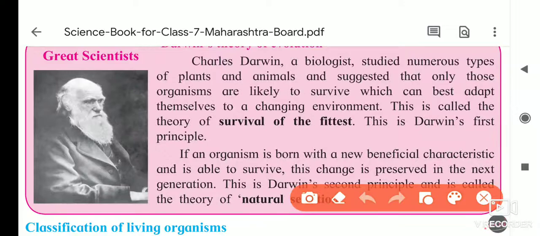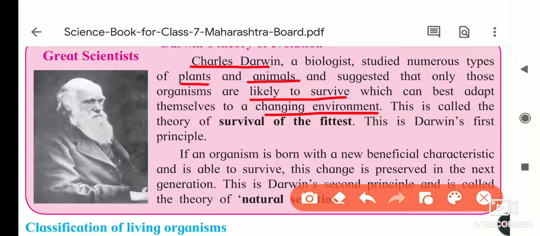He is a scientist. We will see first of all his introduction. Charles Darwin, a biologist, studied numerous types of plants and animals and suggested that only those organisms are likely to survive which can best adapt themselves to a changing environment. It means he is a biologist, doing the study of living things. He studied numerous types of plants and also numerous types of animals, and suggested that those organisms are likely to survive.